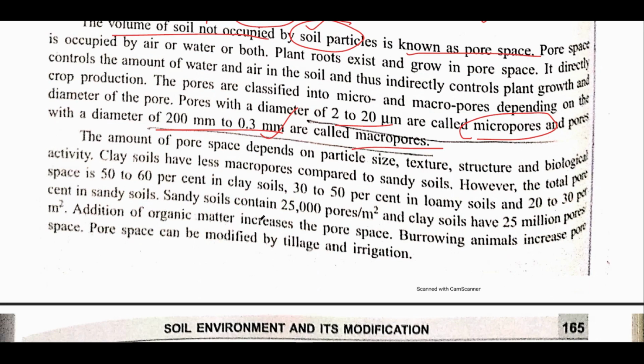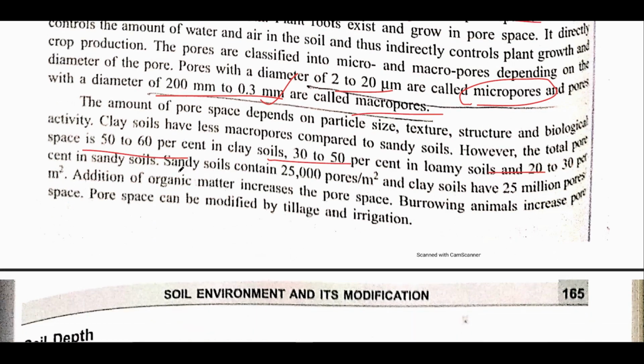The important part is the percentage of macropores present in various soils. For example, in clay it is 50 to 60%, in loam it is 30 to 50%, while in sandy soil it is 20 to 30%.